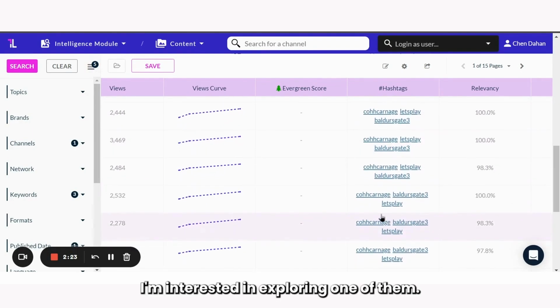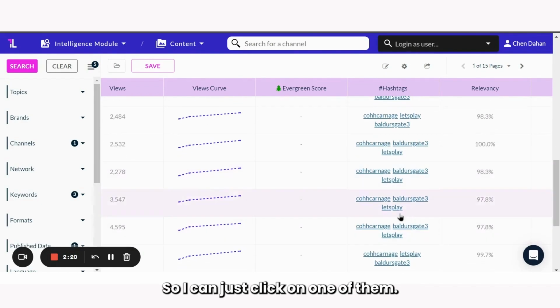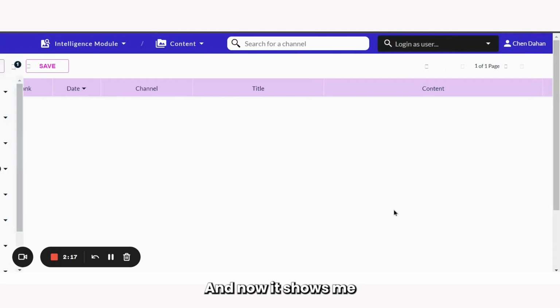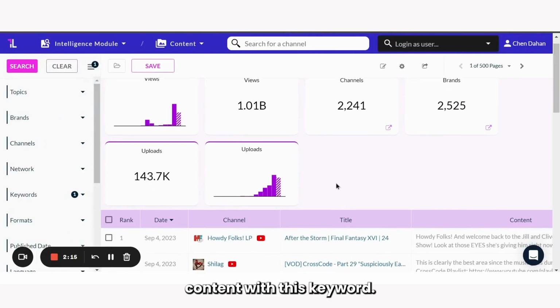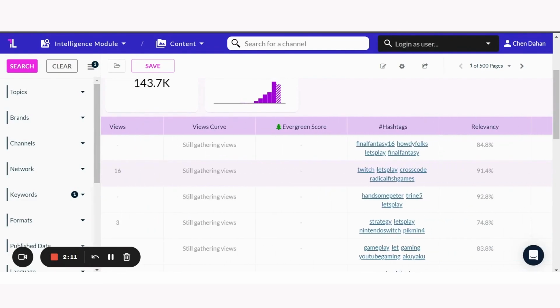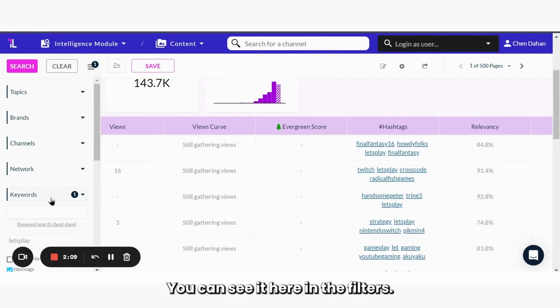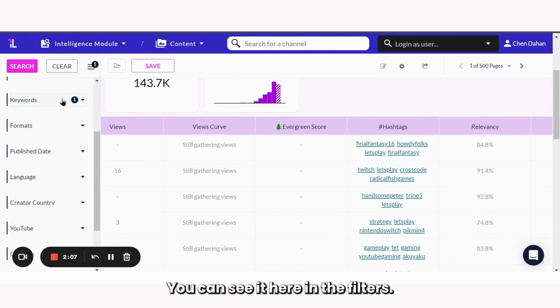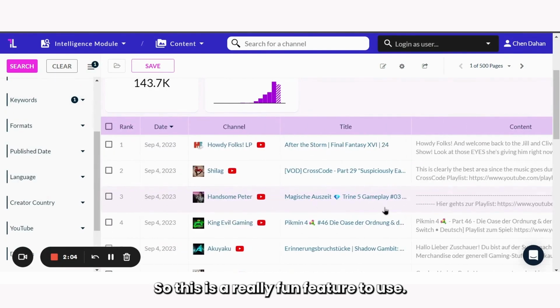And let's say I'm interested in exploring one of them. So I can just click on one of them, for example, let's play. And now it shows me content with this keyword. You can see it here in the filters. So this is a really fun feature to use.